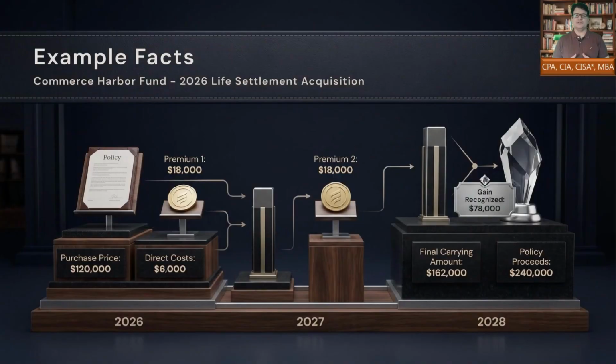In 2026, the fund purchases a life settlement contract for $120,000. It pays $6,000 of direct external costs. It also pays annual premiums of $18,000 in 2026 and $18,000 again in 2027. Then, in 2028, it receives policy proceeds of $240,000. Our task is to compute the carrying amount before settlement and the gain recognized in 2028.